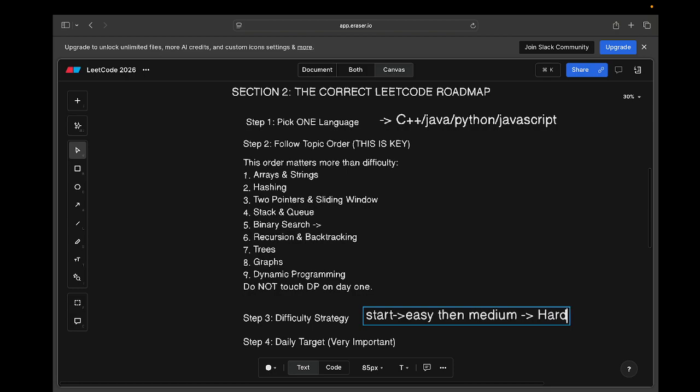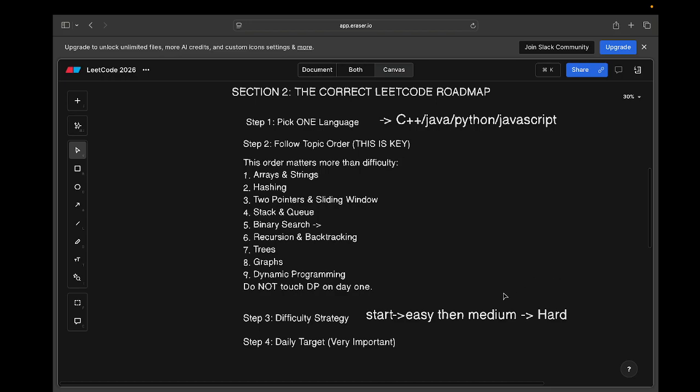What happens is, in most of the hard problems you are actually using the concepts of two to three different problems, right? So it is better to solve a few easy problems. Try to solve as many medium problems as you can, because medium problems are really good. They build your problem solving skill, and with the help of the problems you have solved, you are able to solve hard problems. Because hard problems are always a combination of one to two different approaches, right? So follow this particular strategy for difficulty level.